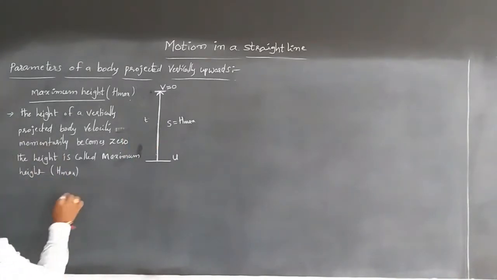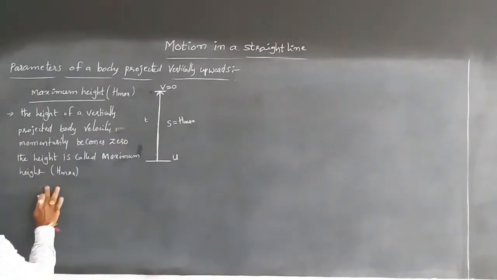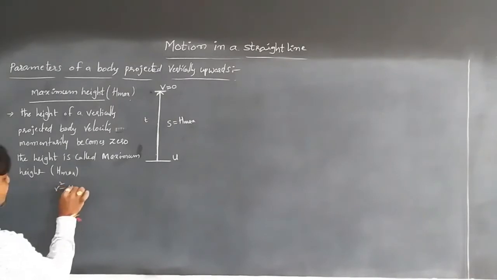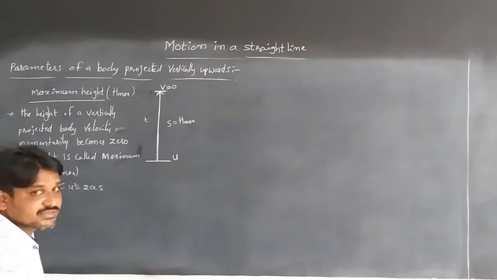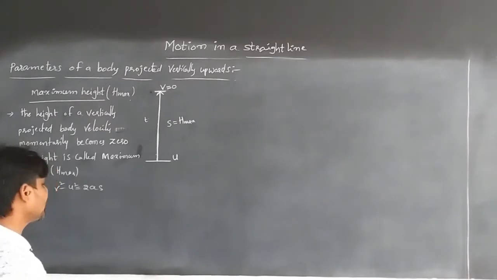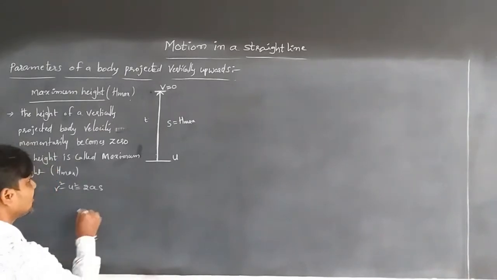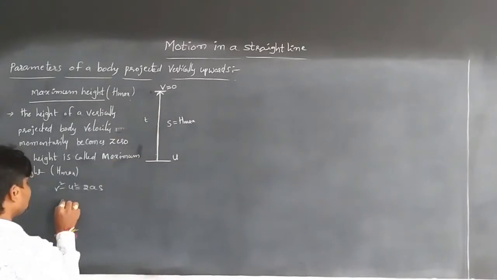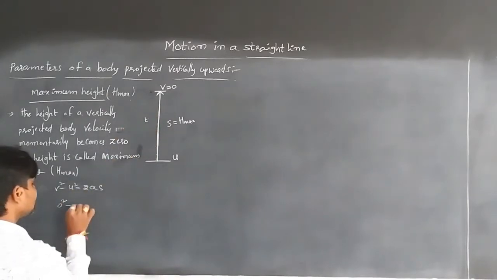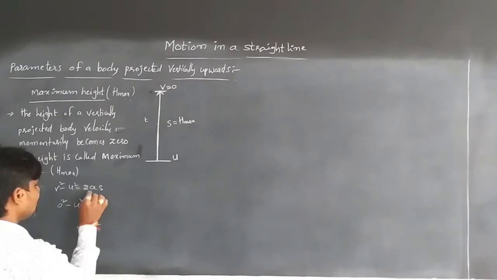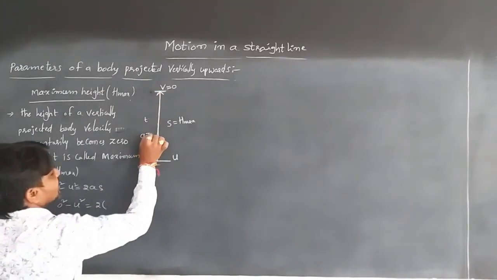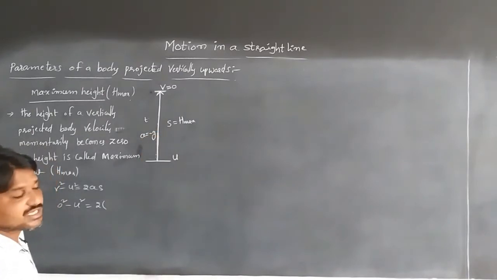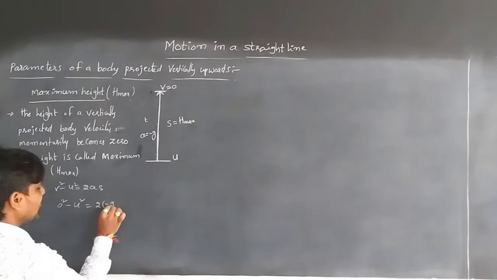So H maximum, from the formula v square minus u square is equal to 2as. We know that v is equal to 0, so 0 square minus u square, where u is the initial velocity. But whenever the body is moving vertically upwards, a is equal to minus g, the acceleration due to gravity.